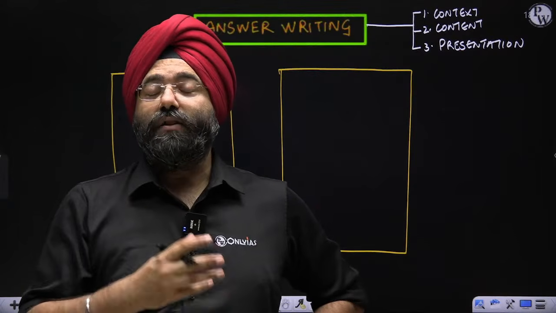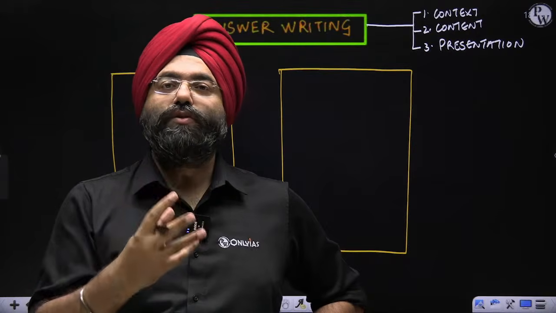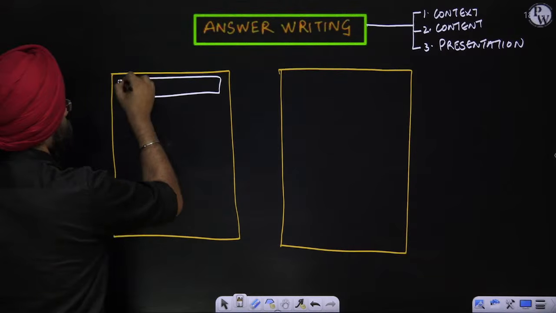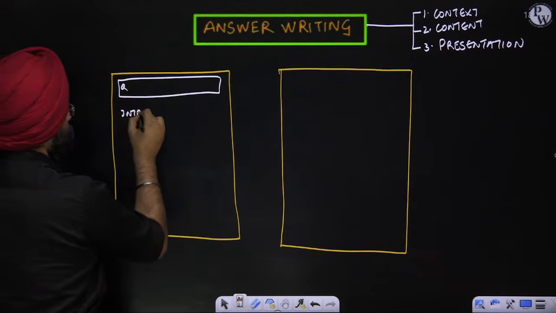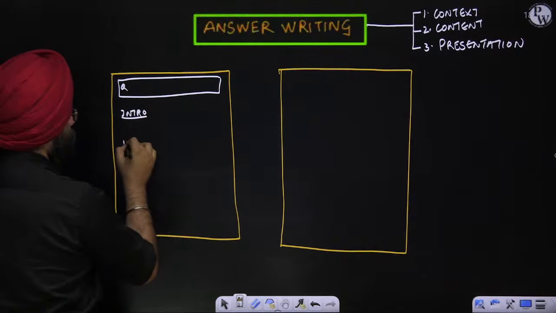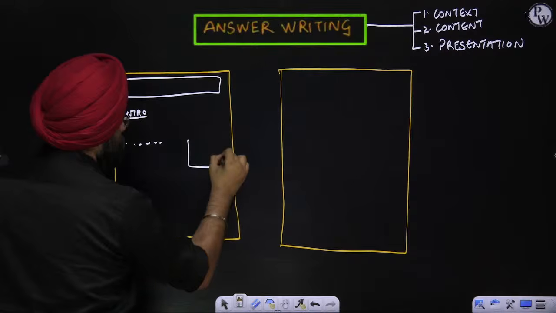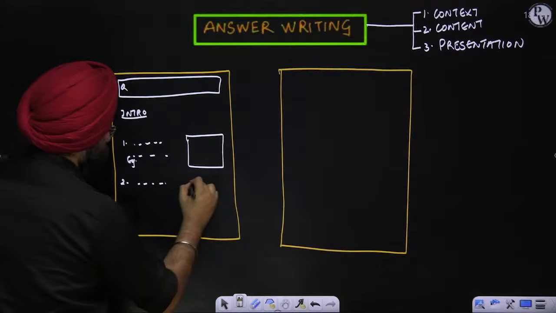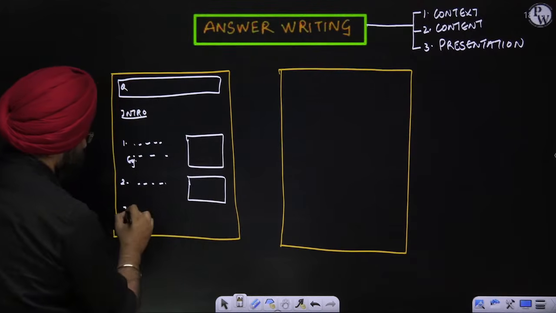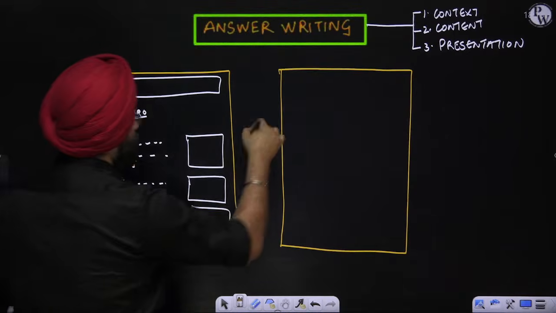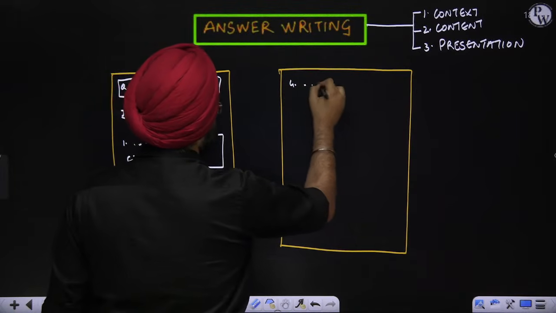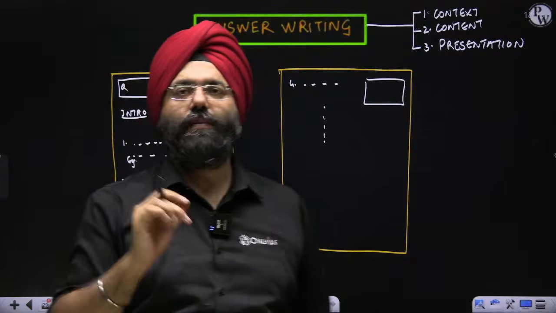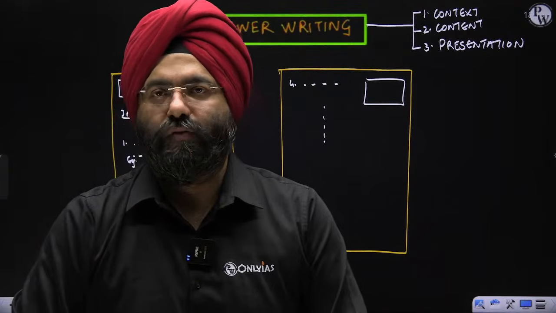There is a lot of scope in getting very high marks in geography because you can use diagrams and maps here. Let us assume there is a question. You write the introduction. You come to the body. You are writing some points here. You can make a diagram here. You can explain it or give an example. Then you can give a point, explain it, and give a diagram here. Again, explain it. Similarly, if you want to give some point, give a diagram or a map here. This is how in UPSC you can get very high marks in the subject of geography.